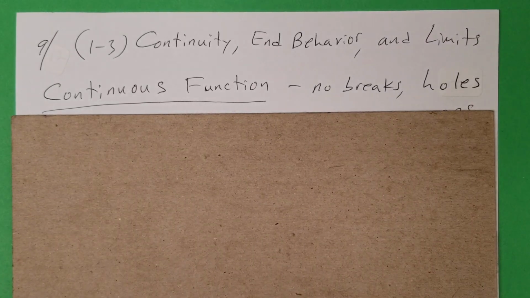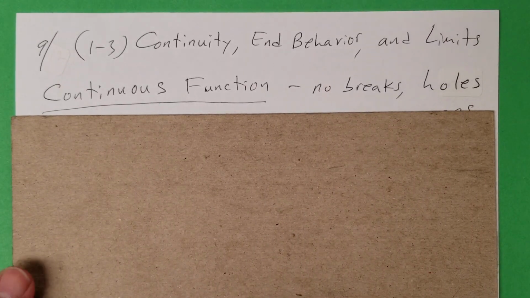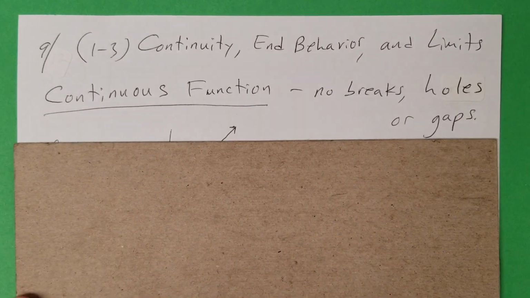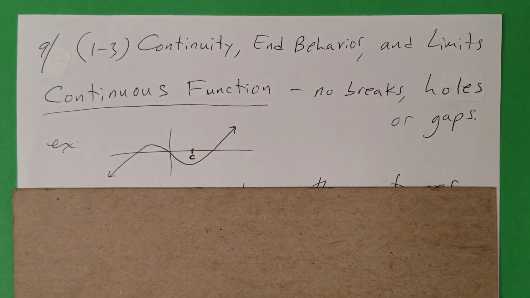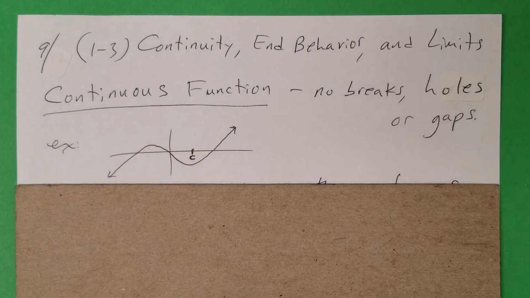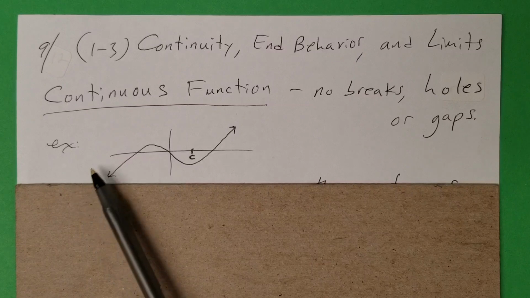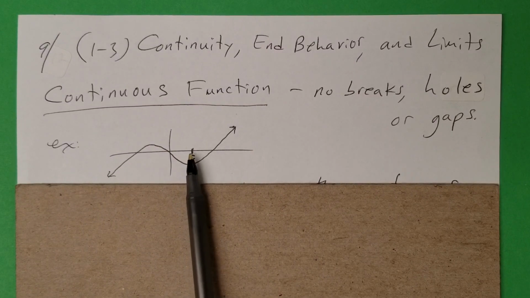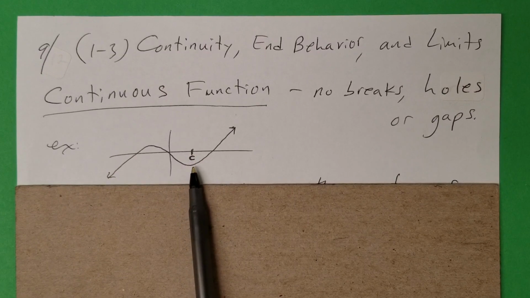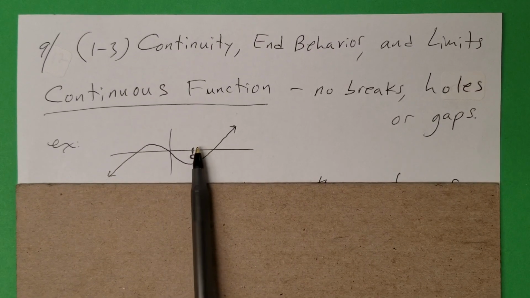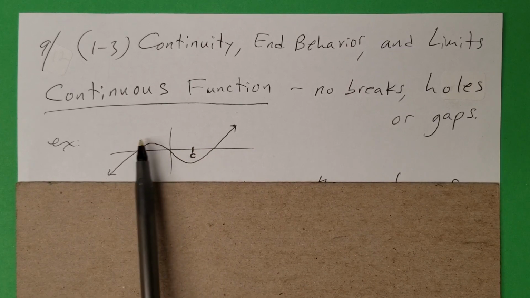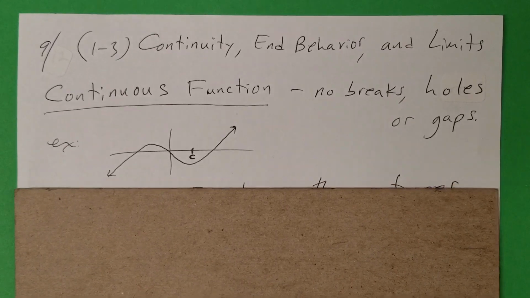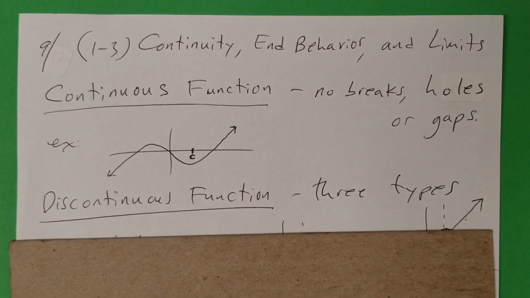So first, let's talk about continuous functions. What that means is no breaks, holes, or gaps in the wave, in the graph, right? So here's a graph, and if you look, it's continuous, right? So if you look, say, for this number C, there's something there. For this x, there's a y. For this x, there's a y. For every x, there's a y. That's called continuous. Now, that's different from discontinuous, right?